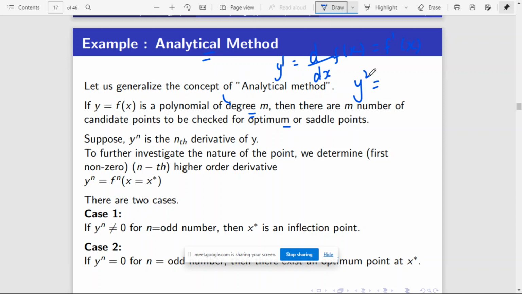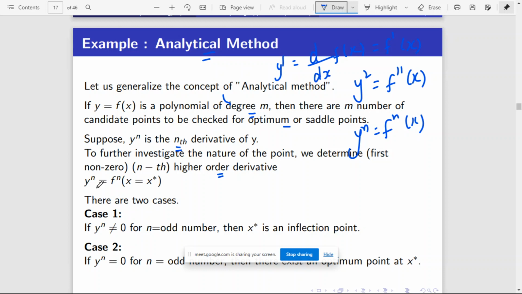y2, this is not square, is nothing but the second level derivative. You take the second derivative, and that is called f2. So yn means you are taking the derivative n times, and that is called yn. Suppose yn is the nth derivative of y, where y is f of x. To further investigate the nature of the point, we determine the nth higher order derivative.